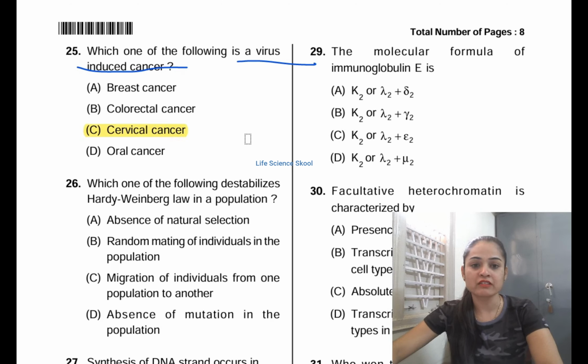Cervical cancer is caused by a virus, and if I have to give one example, that is HPV, human papilloma virus. This human papilloma virus causes cervical cancer, and it is transferred from person to person during sexual intercourse, and this is the most common cervical cancer.